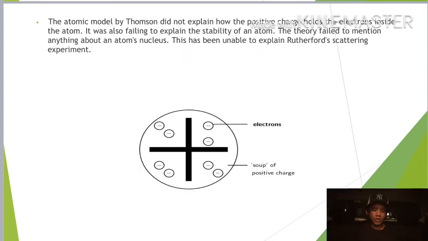The atomic model by Thomson did not explain how the positive charge holds the electrons inside the atom. It also failed to explain the stability of the atom. The theory failed to mention anything about the atom's nucleus. It was unable to explain the Rutherford scattering experiment.